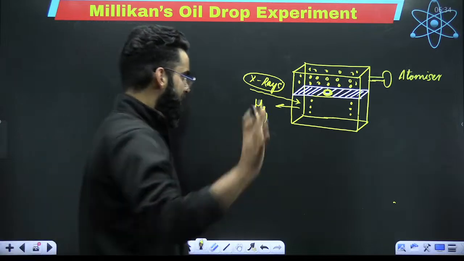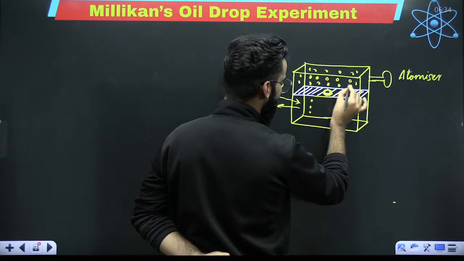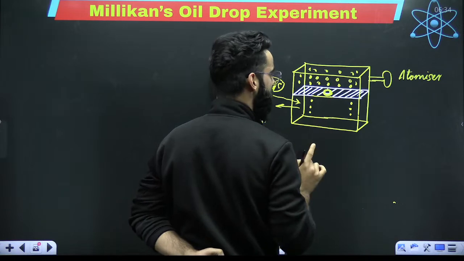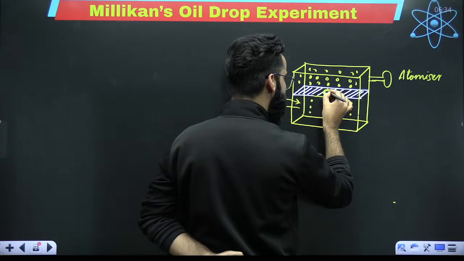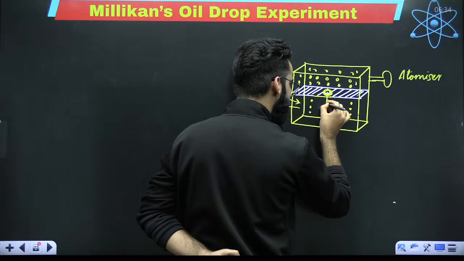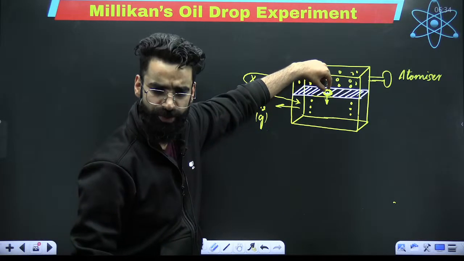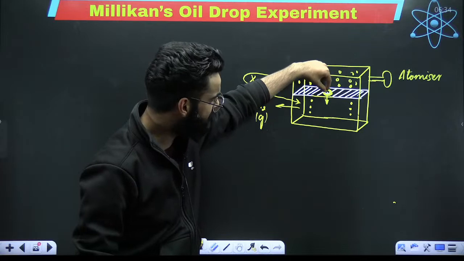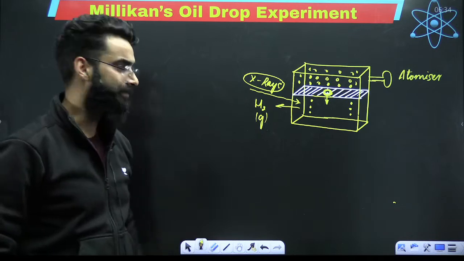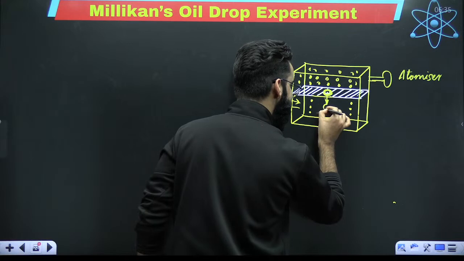Okay. All right. Now, my dear students, what is going to happen? See, in this particular chamber, there are oil droplets. In this particular chamber, there are electrons. Now, there will be a scenario when one of the oil droplets will pass through this particular hole and will start coming downwards. Right? A scenario will be there when one of the oil droplets will pass through this hole and come into this particular chamber containing electrons. Now imagine one of the oil droplets has come, it has reached here.